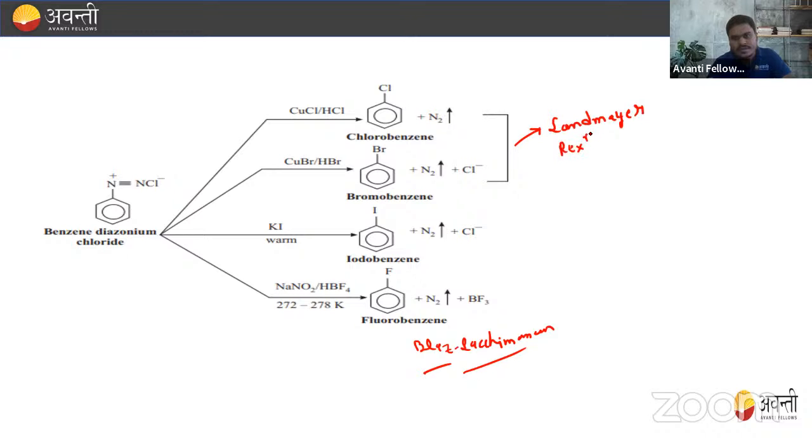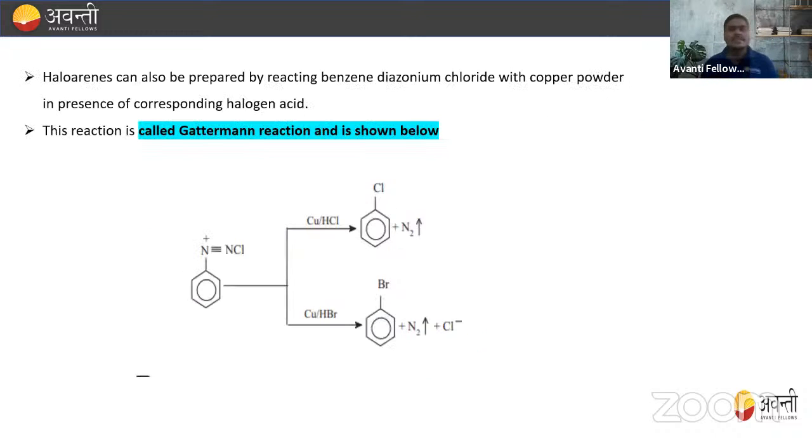Sandmeyer reactions, right? So whenever the BDC is treated with copper chloride and HCl, we can say that this method is the Sandmeyer reaction. But when this BDC is treated with only copper plus HCl, not copper chloride, always remember this.